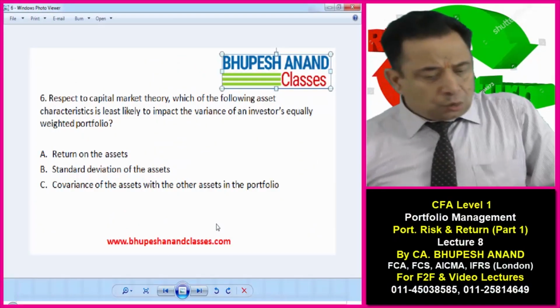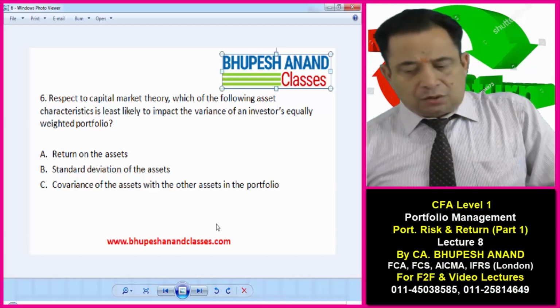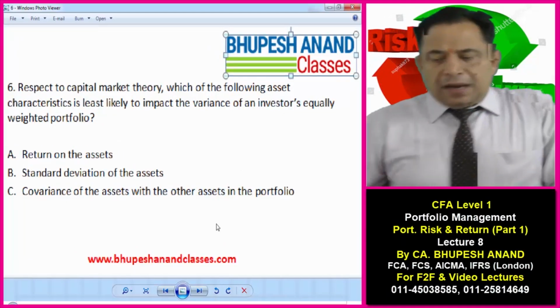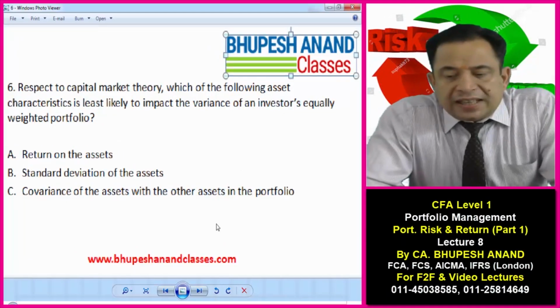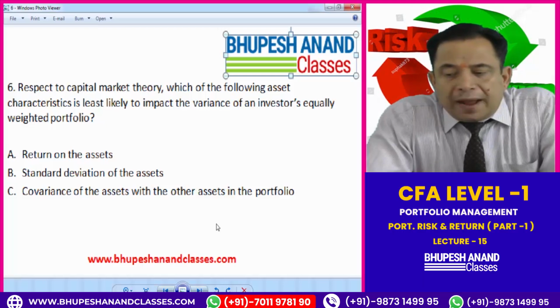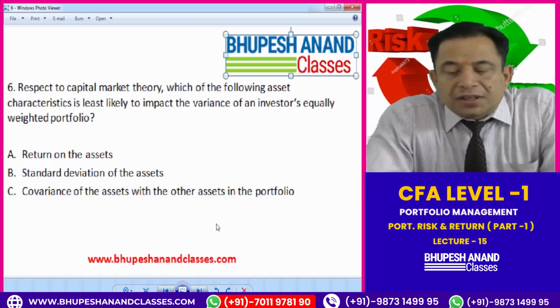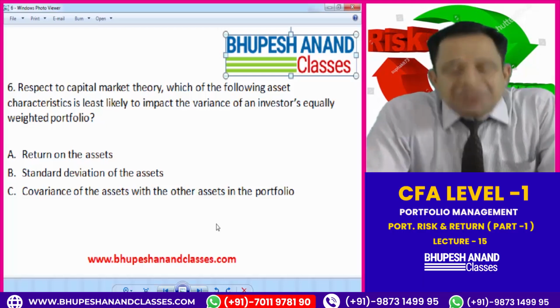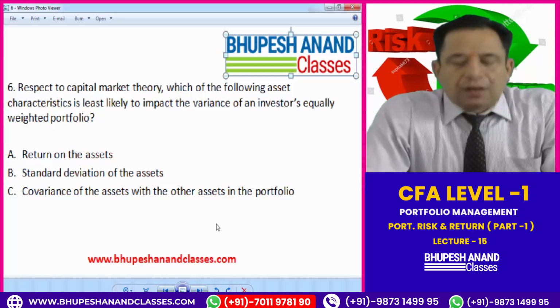With respect to capital market theory, which of the following asset characteristics is least likely to impact the variance of the investor's equally weighted portfolio? Very, very easy question. Please read the question again.